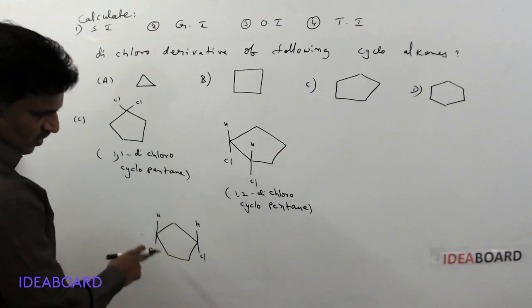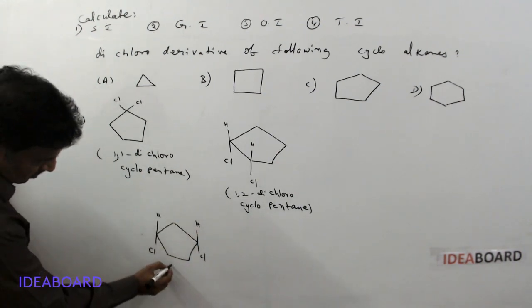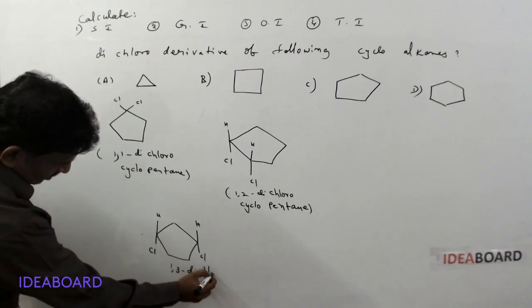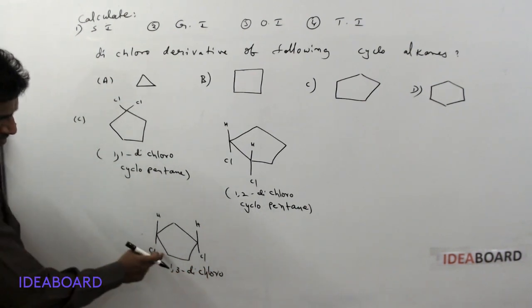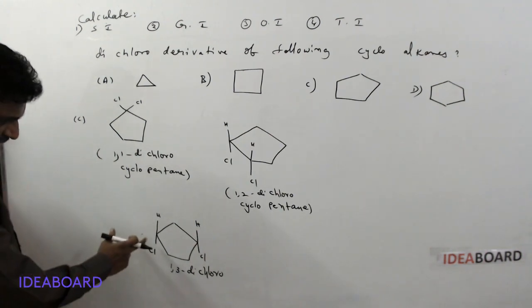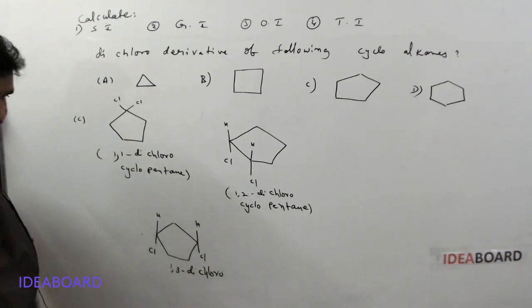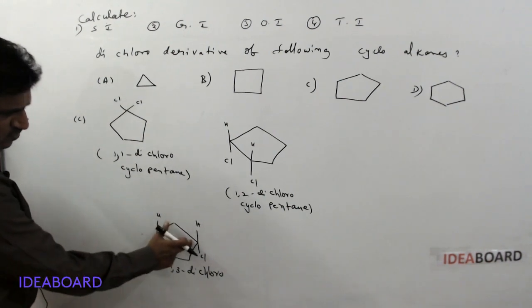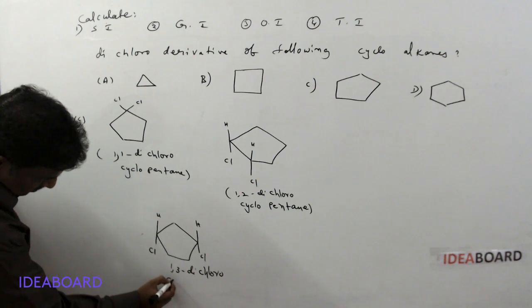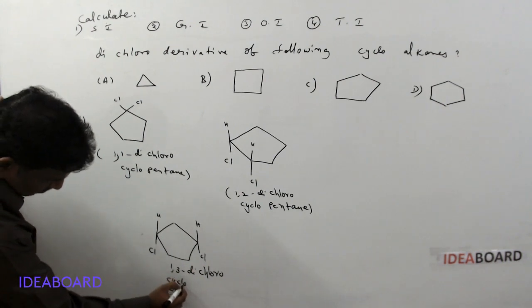So what is this way? 1,3 dichloro. Sorry, it is 1, 2, 3, 4. Now why are you writing 1,3 dash below? No. Here actually it is 1, 2, 3. So 1, 2, 3 only, not 1,4. So 1,3 dichlorocyclopentane.